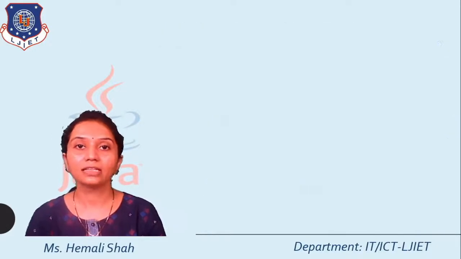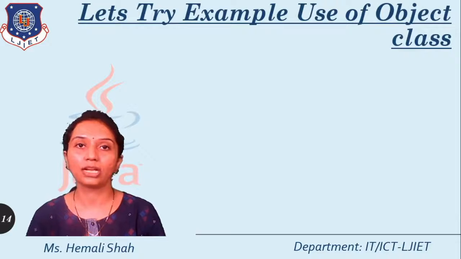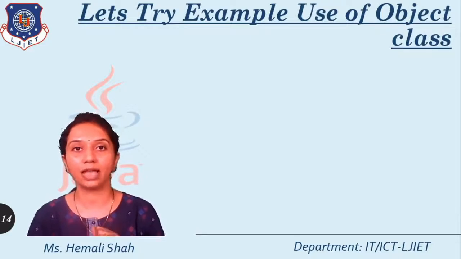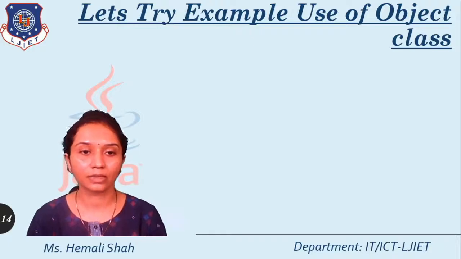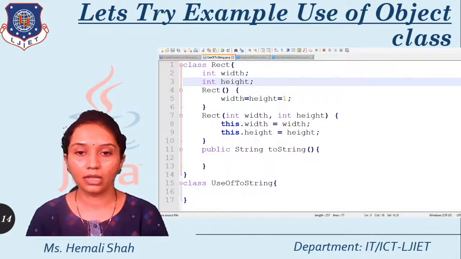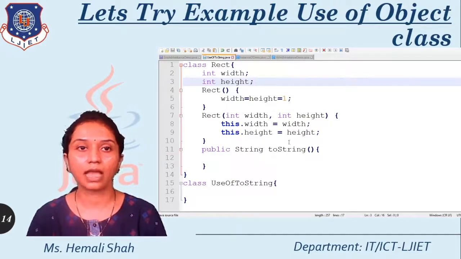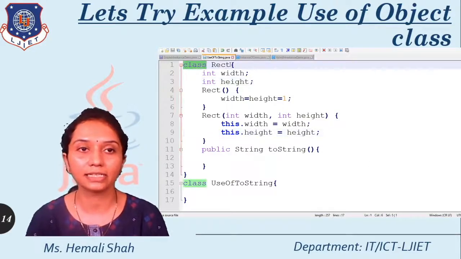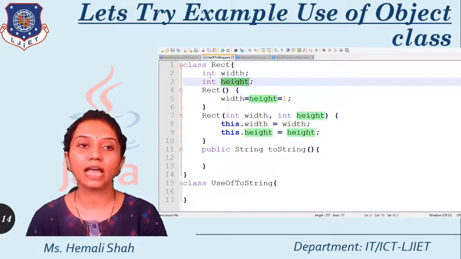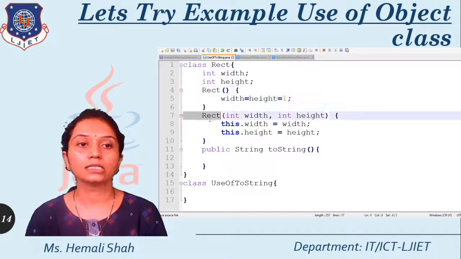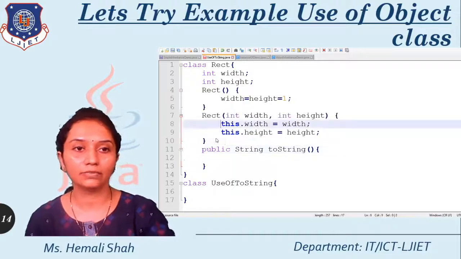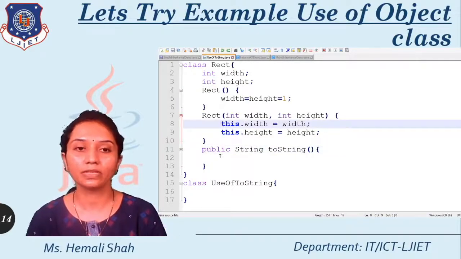So let's try an example of this Object class. What is the use of this Object class? I am going to open Notepad++. Here this is my code window. In this Notepad++, I have already created one class Rect having width and height as data members. This is the no-argument constructor, and this is the parameterized constructor that we have already learned in the previous video lecture.